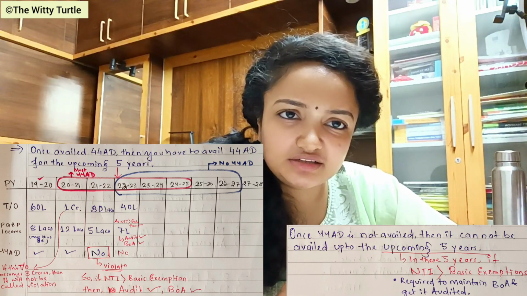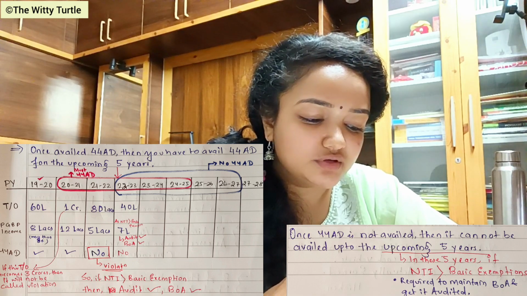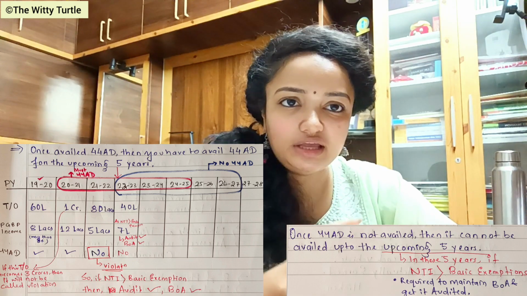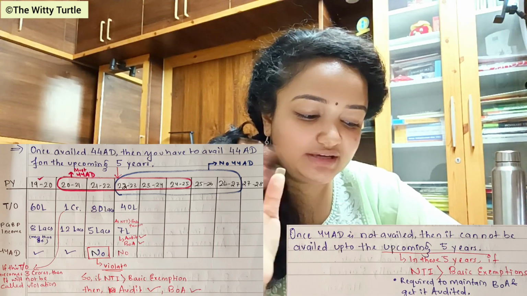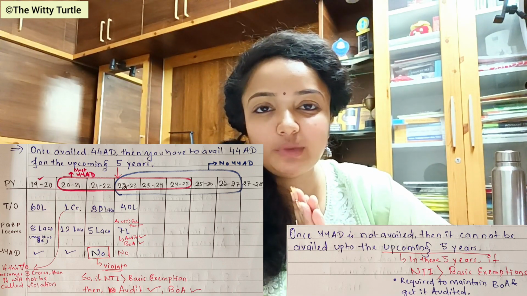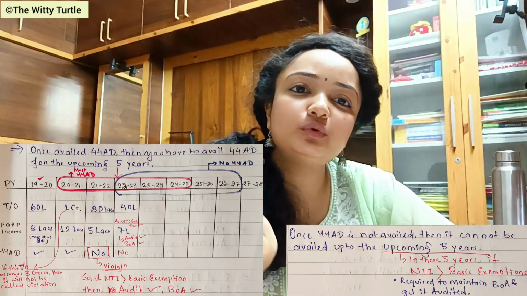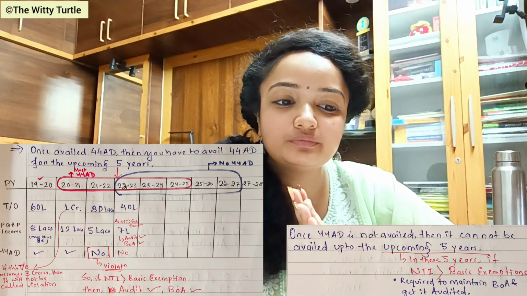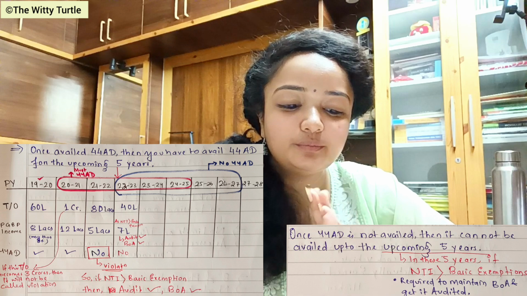But again, in these 5 years, if in any of the previous years your net taxable income is more than the basic exemption, then obviously you have to maintain the books of accounts and get those books of accounts audited. I hope this is clear.